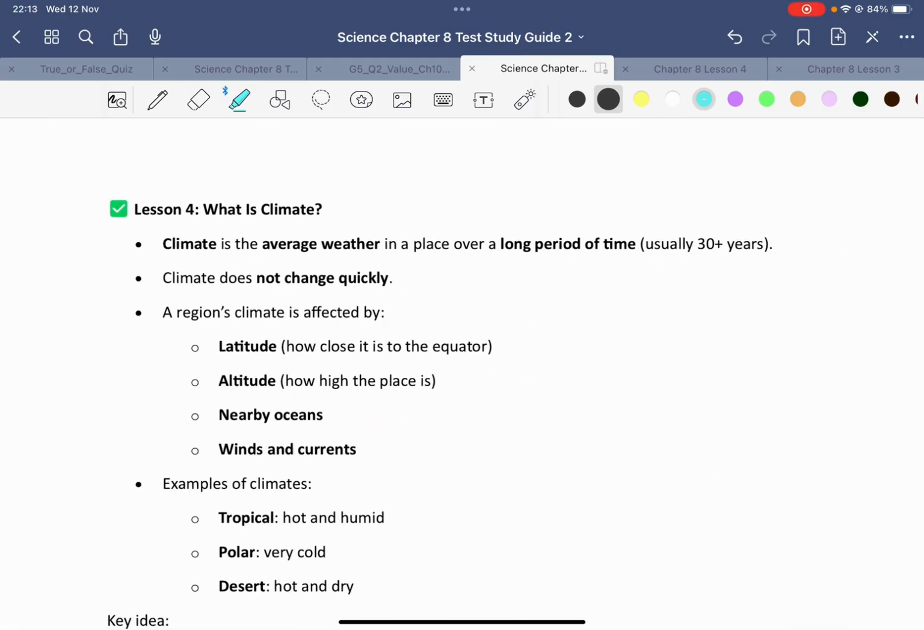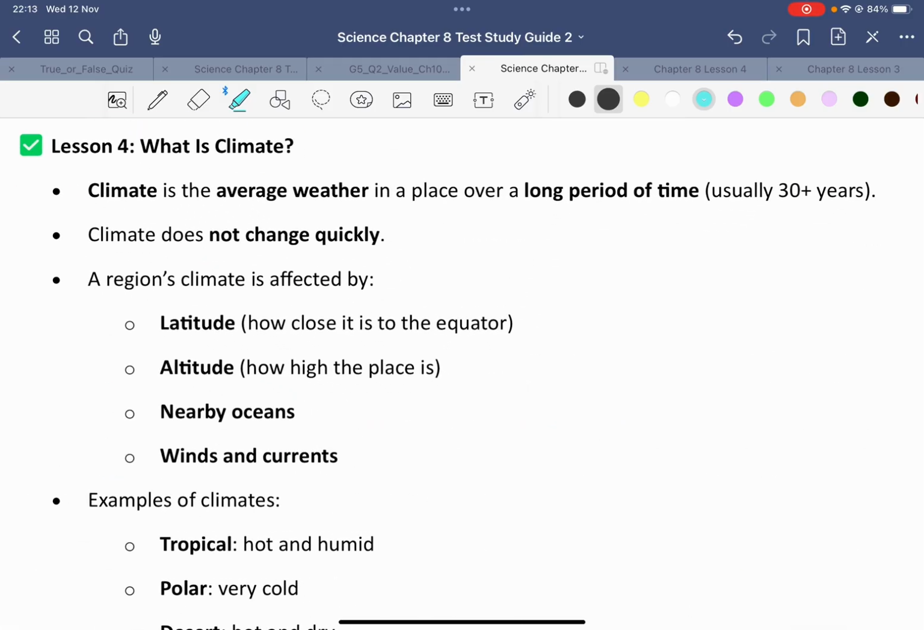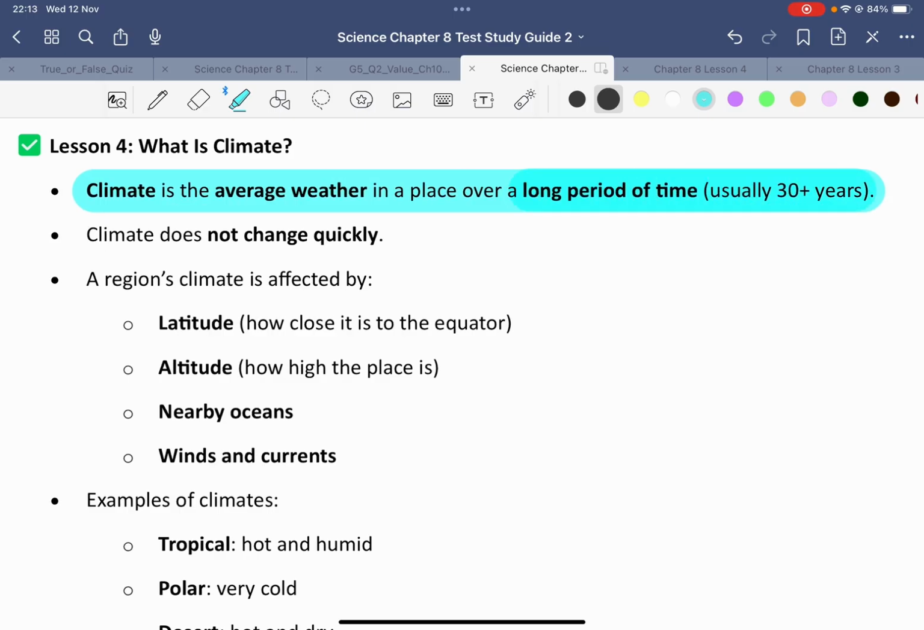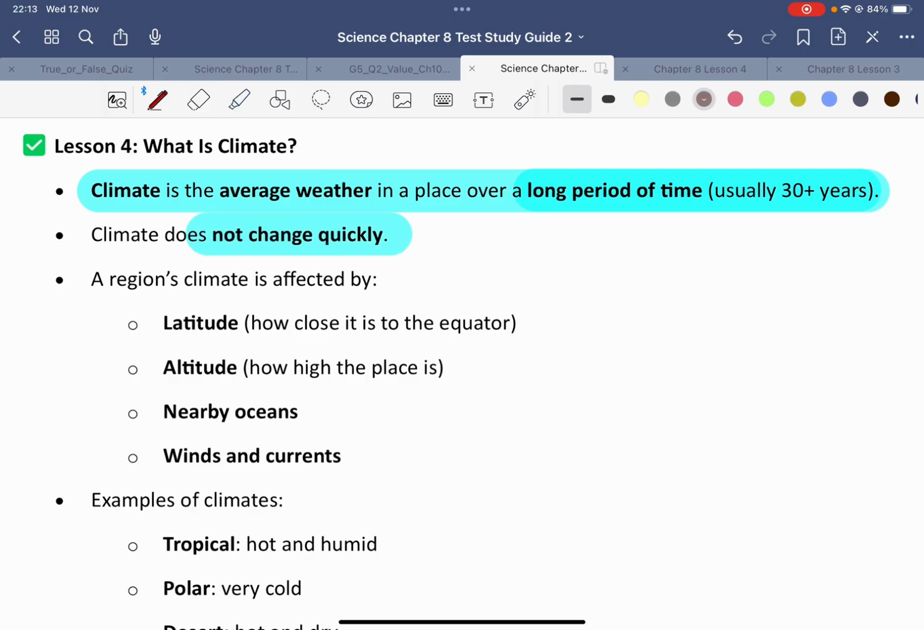Now, what about climate? Climate would be the average weather over a long period of time. Climate does not change quickly. Keep that in mind, okay? So, climate depends on the region that you are in. It's affected by latitude, altitude, whether you are near the ocean, wind, and currents.